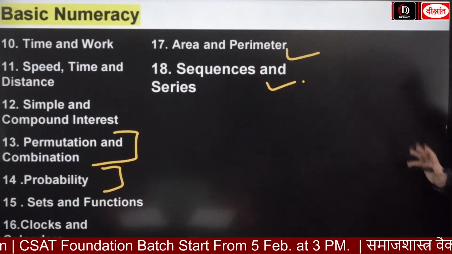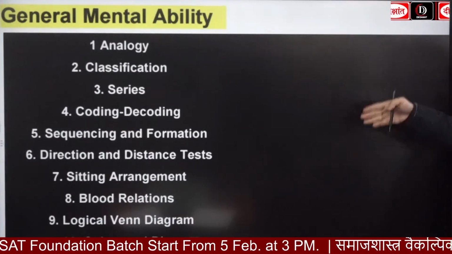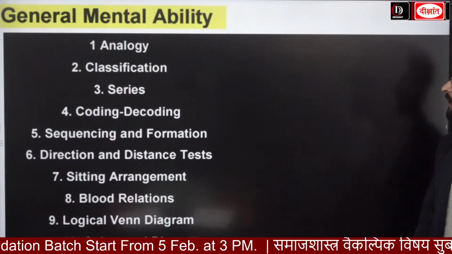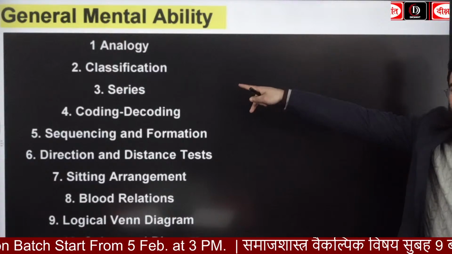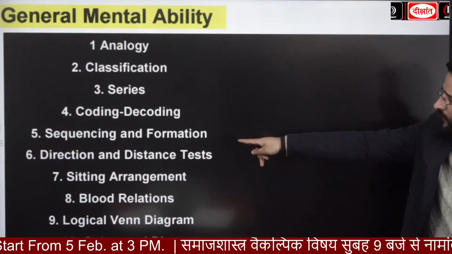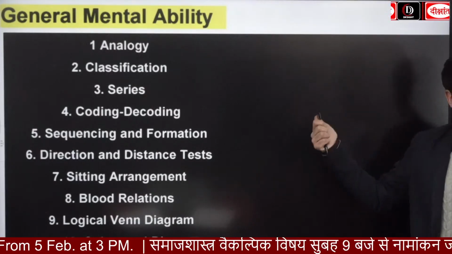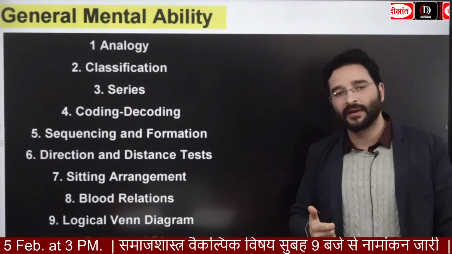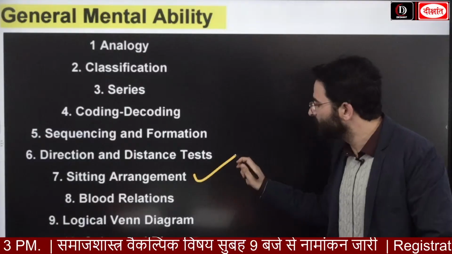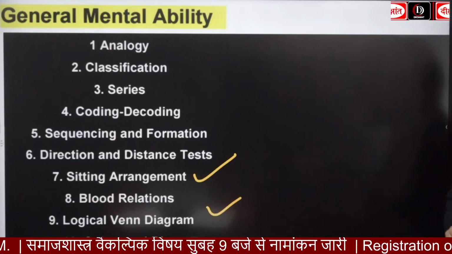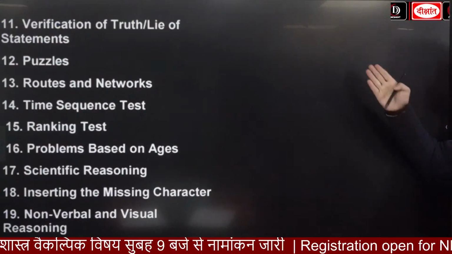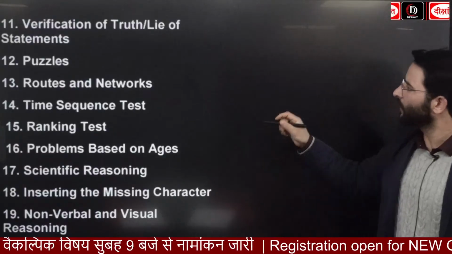Okay, now once you have looked at this one guys, this is going to be the syllabus for the general mental ability. Okay, like for example, we are going to have the analogy, we are going to have the classification, we are going to have the series, we are going to have the coding and decoding, we are going to have sequencing and formation, direction and distance test यहाँ पे रहता है. We are going to have the blood relation, we are going to have the logical Venn diagrams, we are going to have the setting arrangement guys, we are going to have the cubes and dice. Okay, yeah, for example, we are going to have this verification of truth या फिर live statements, although अभी तक यहाँ से questions देखने को नहीं मिले हैं.